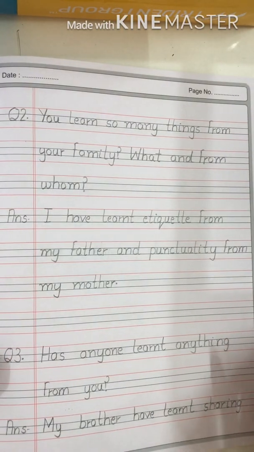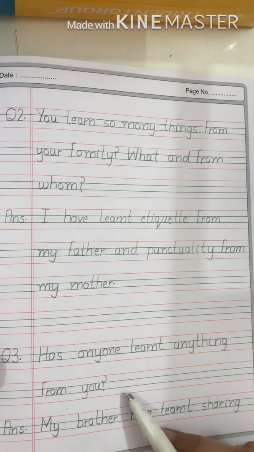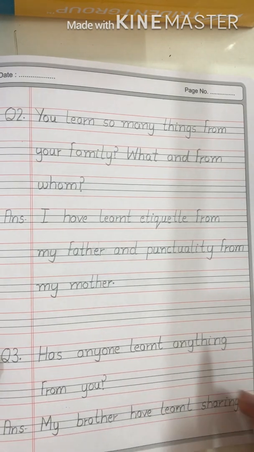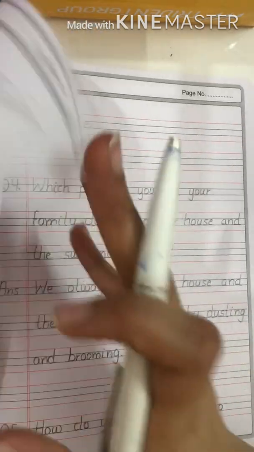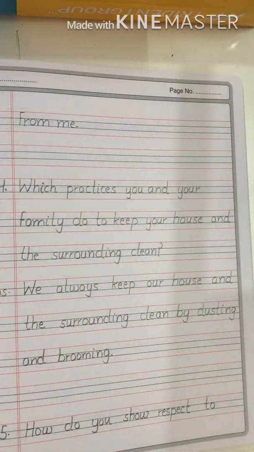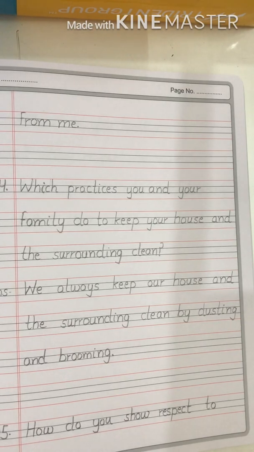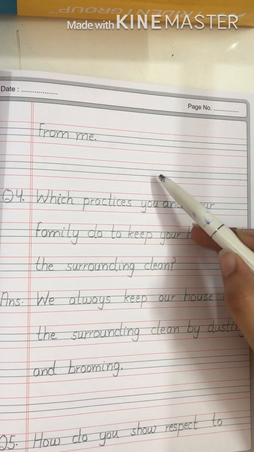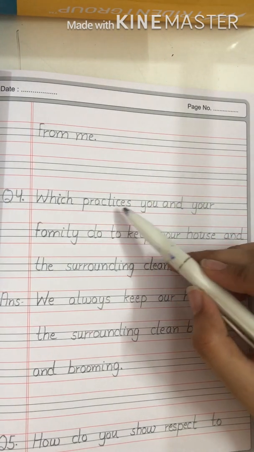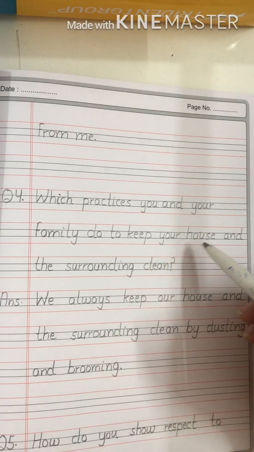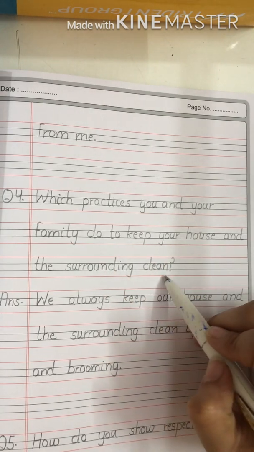Question number 3, has anyone learned anything from you? So here you can write, my brother has learned sharing from me. Okay, so this answer is also just for your reference. Question number 4, which practices do you and your family do to keep your house and the surroundings clean?